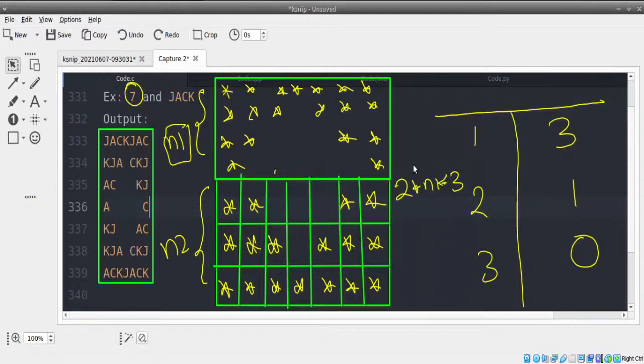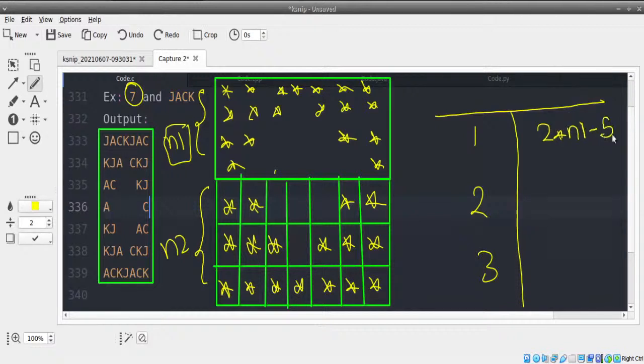The number of spaces we start with in our second pattern is 2 into n1 minus 5. So let me know, guys, if it is slightly confusing, or if it is clear, you can just put one message that it's clear.